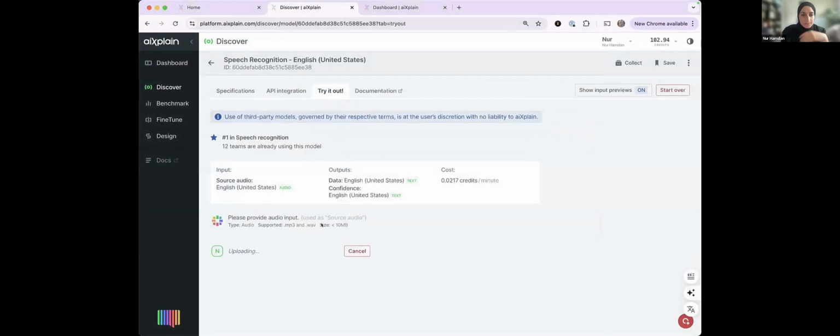I have this one. And what it does, it would show me just a preview and also convert it. Okay, and the information that's visible to you is that this is the most popular speech recognition model on Explain, how many teams are currently using it at the current moment, and then the cost it needs for processing. And then you will see also the output.